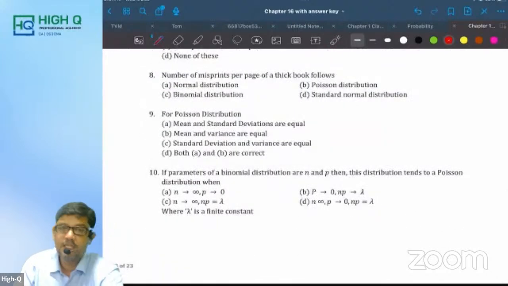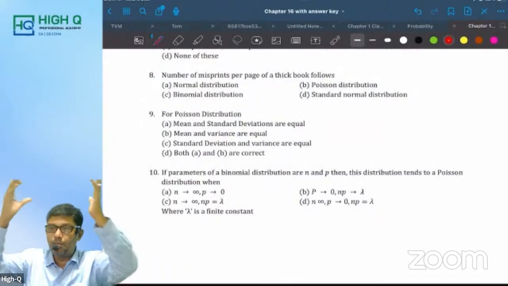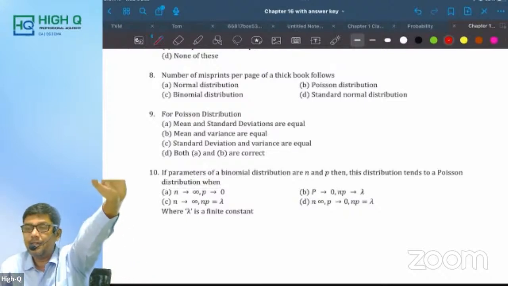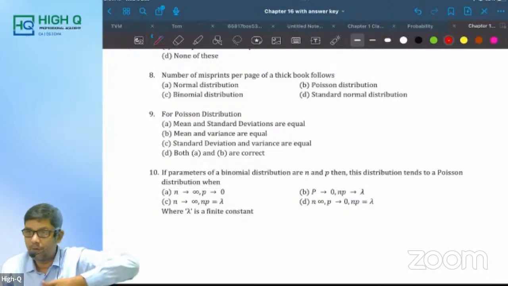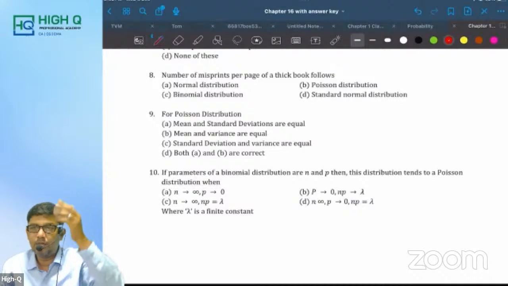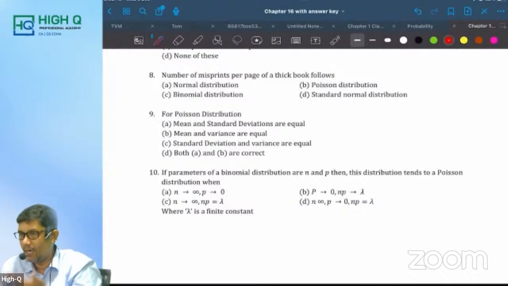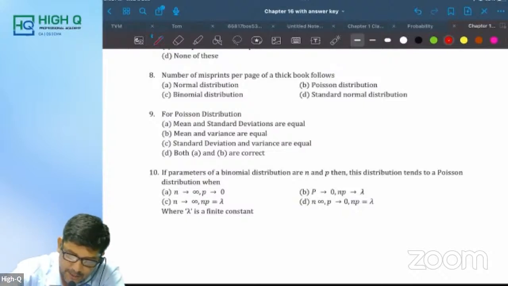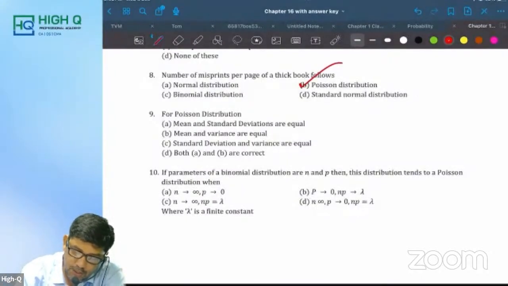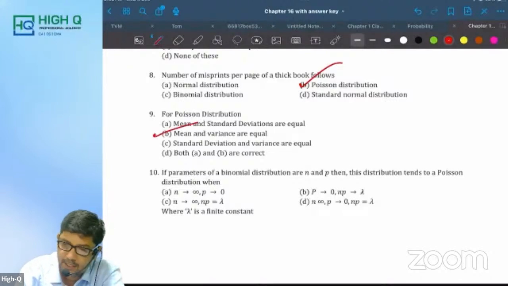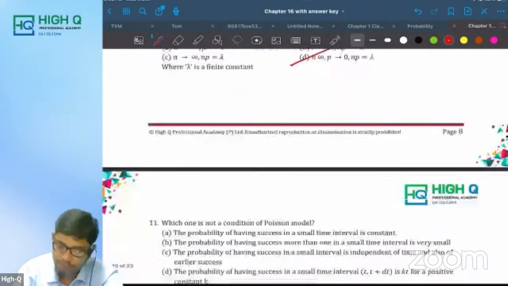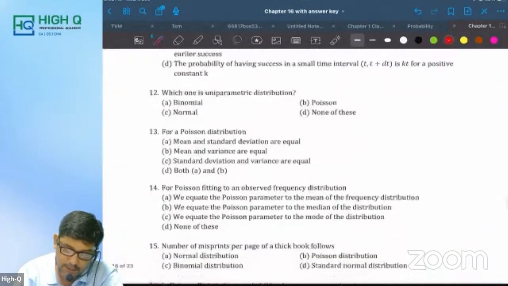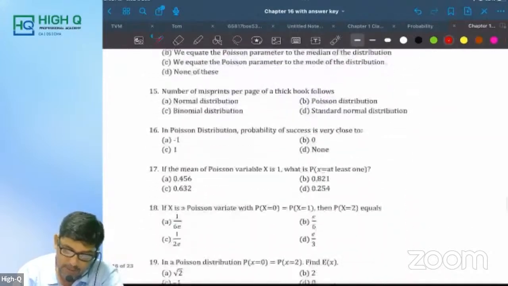Number of misprints in a book, is it going to be a rare case event or does it generally happen? It is a rare case. For example, if I'm solving these many questions, not all of them have mistakes. If I solve 100 questions, one mistake only happens, which is normally allowed. So misprints are actually a Poisson distribution. For a Poisson distribution, mean and variance are equal. I think the same question is coming again and again. Am I right?